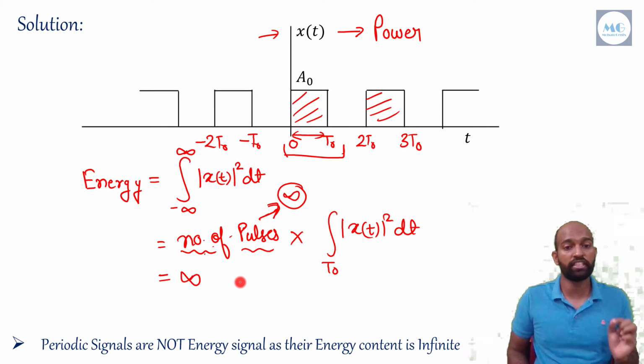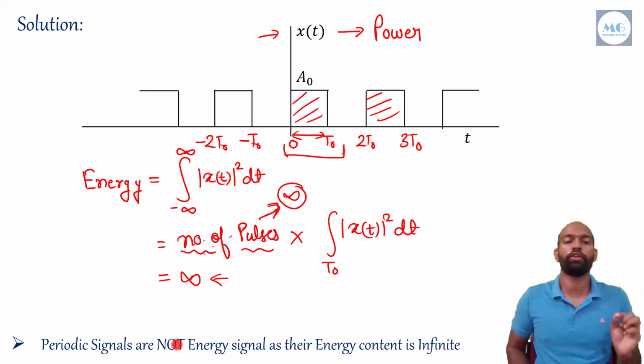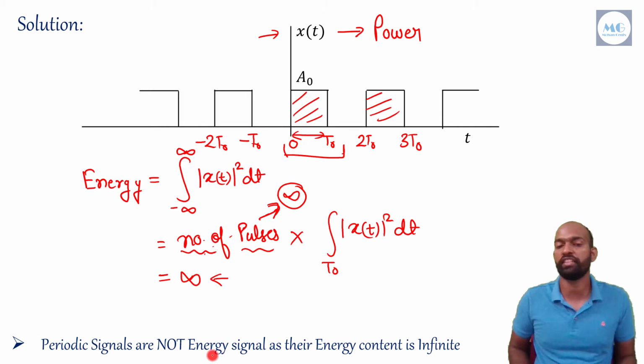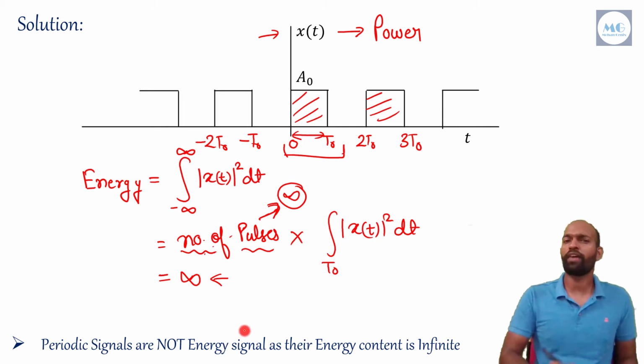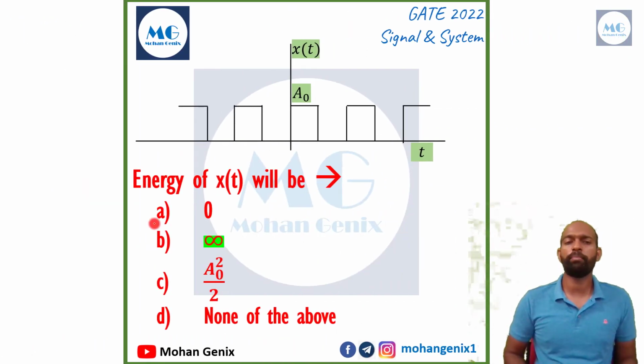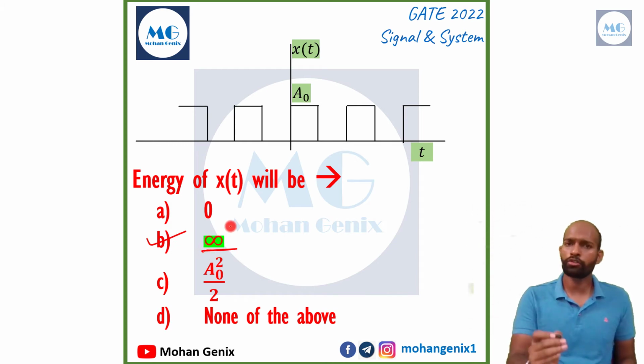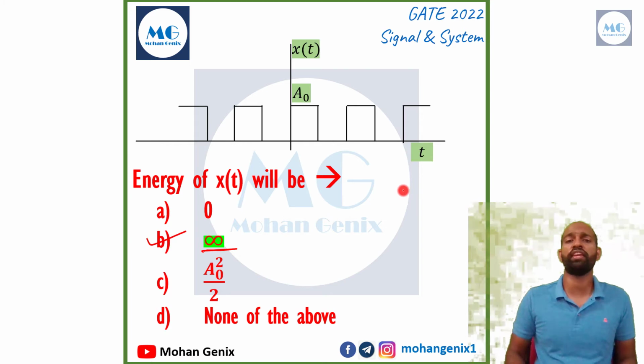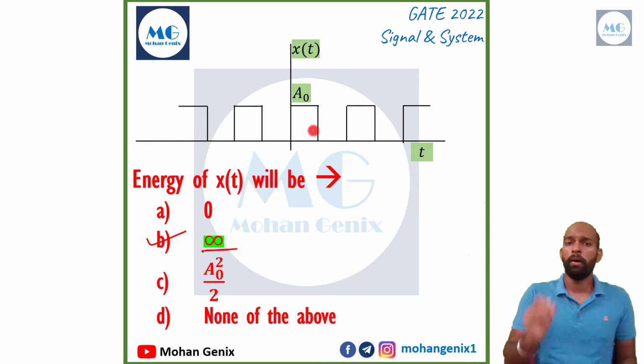That's why its energy will be infinity. And if a periodic signal is there, it is a power signal and its energy is infinite. That means a periodic signal cannot be an energy signal. So we have got our answer. That's why the answer will be option B. The energy will be infinity. You can also apply the basic concept that every square pulse is a power signal, and that's why its energy will be infinity. This way also you can solve it.